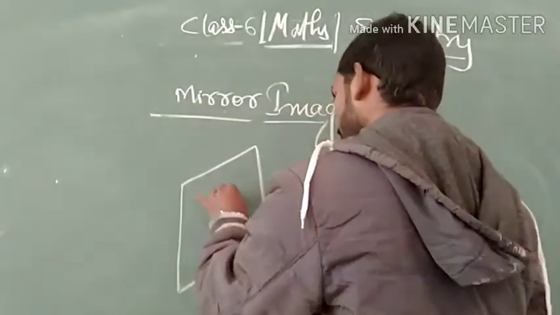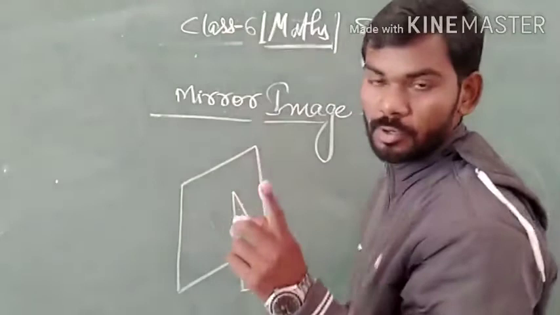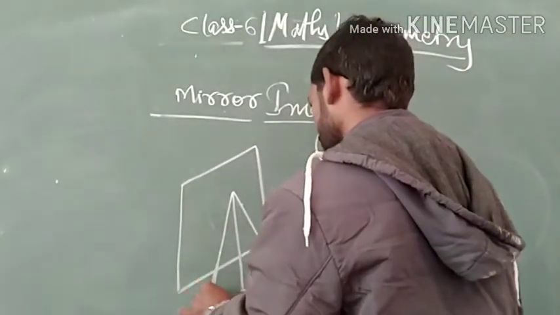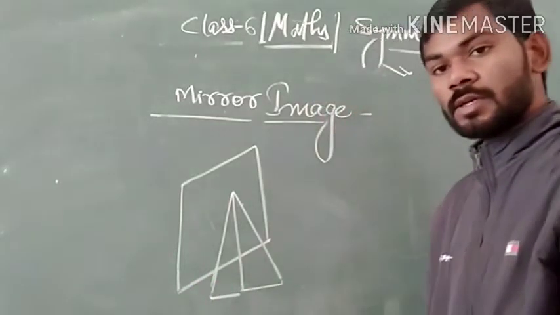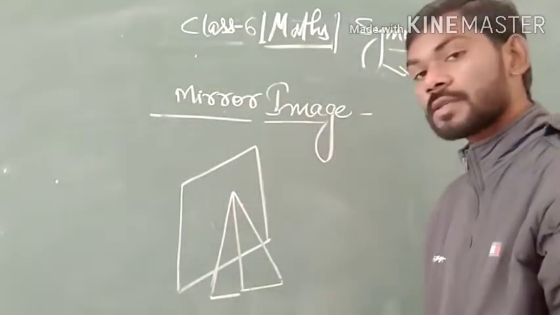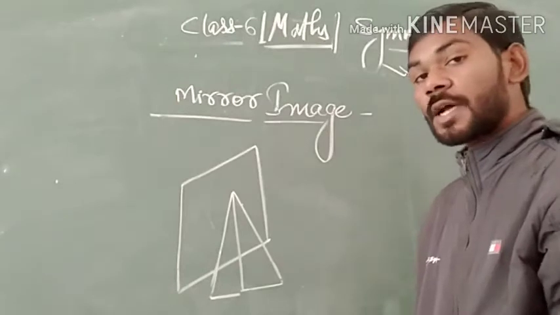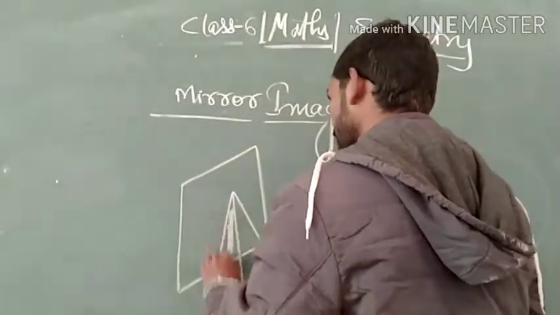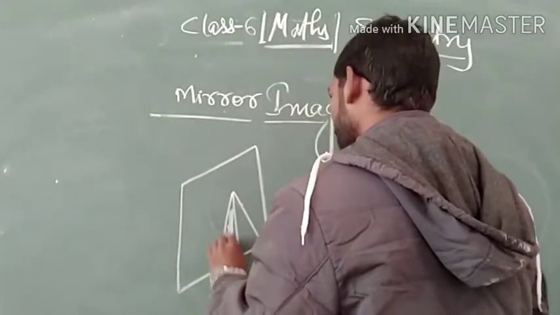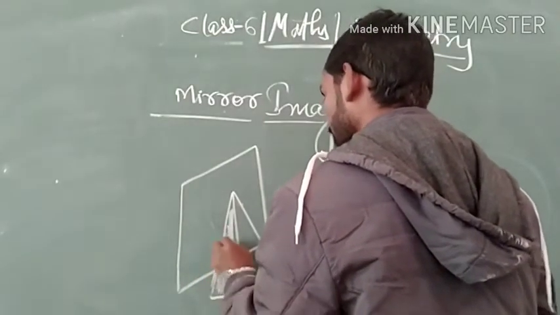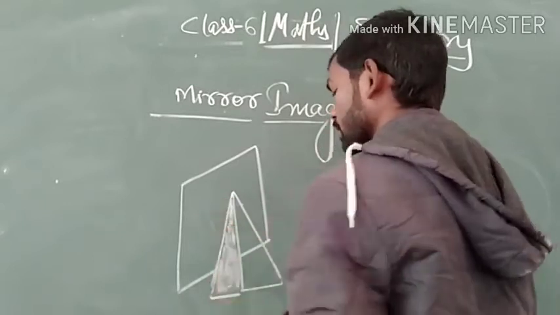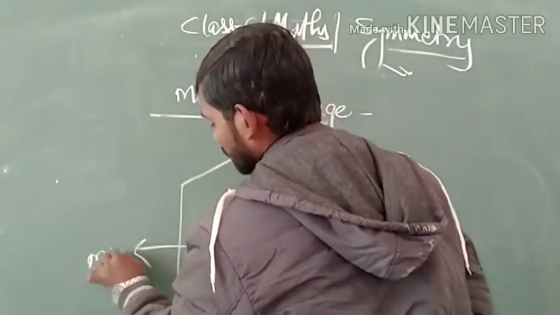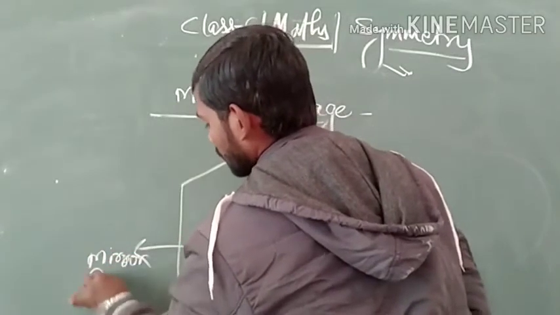Then its image is formed in the mirror like this, which is identical to that triangle. Therefore this shaded triangle is the mirror image of this triangle.